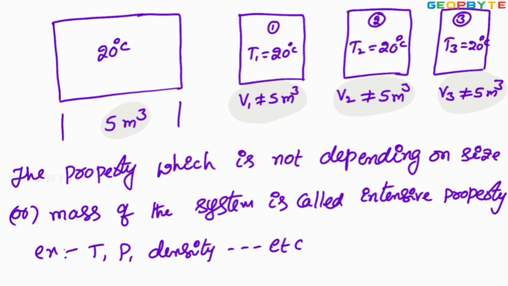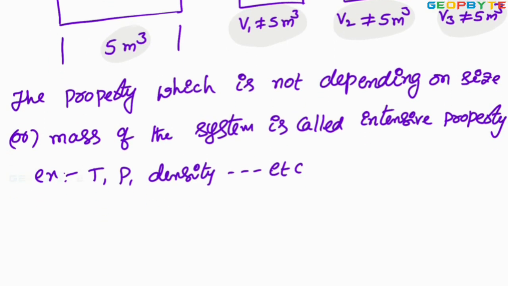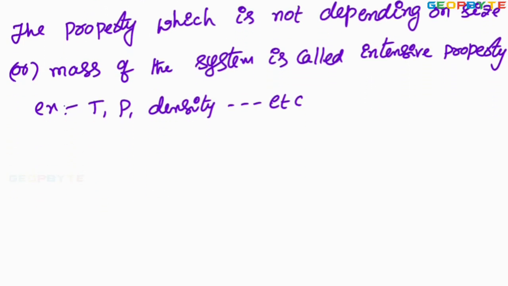The definition is like this. The property which is depending on size or mass of the system is called extensive property. Let me write the definition.